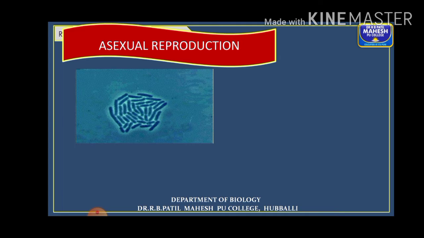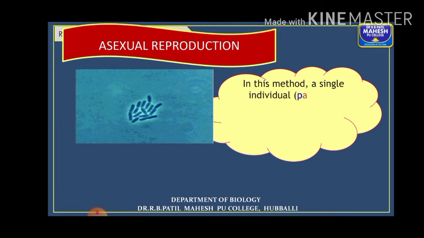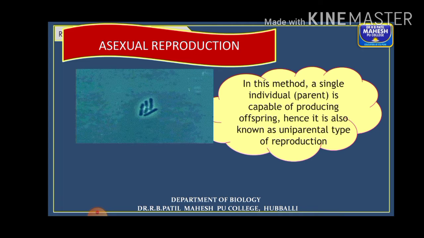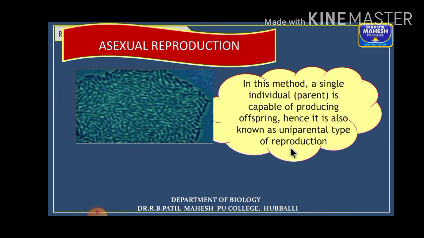Now, let us see first asexual reproduction. In detail, we'll study one by one, right? So, what is asexual reproduction? What are the characteristic features of this type of reproduction? As I told you, it involves only one parent. A single parent or single individual is involved and it is capable of producing offspring. So this asexual mode of reproduction can also be called the uniparental type of reproduction. Uniparental in the sense a single parent is involved, right?